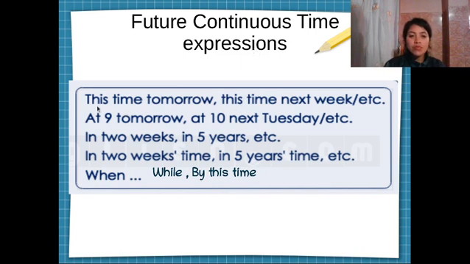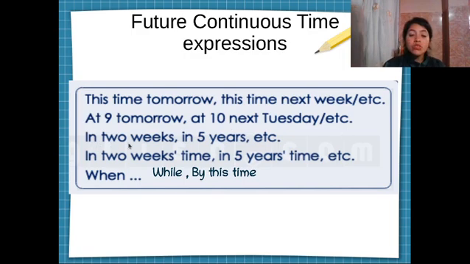Okay, now, here we have some future continuous time expressions. We have time expressions like this time tomorrow, this time next week, this time on Monday, or next Monday, like next Saturday, right? And we can also use at night tomorrow, at 10 next Tuesday, and so on.